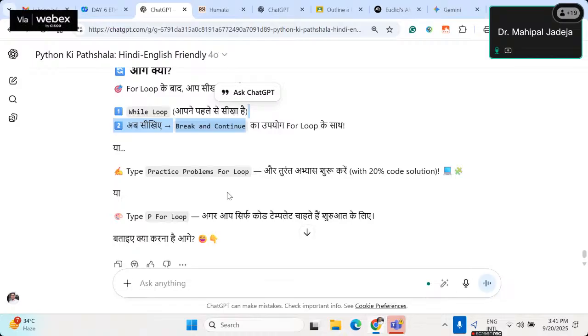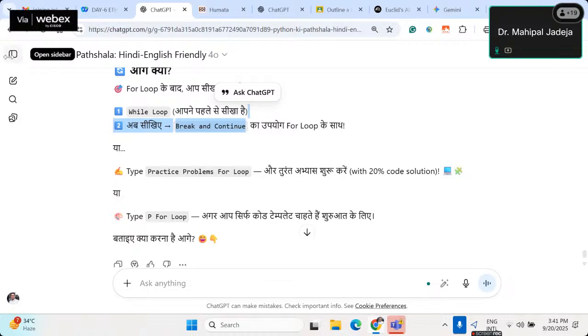I've created many stories, and students like stories, especially if they are aligned with their favorite movies, like Three Idiots. Then they will be able to relate very easily with seemingly difficult concepts. So that's the whole idea of a custom GPT, as you can see.